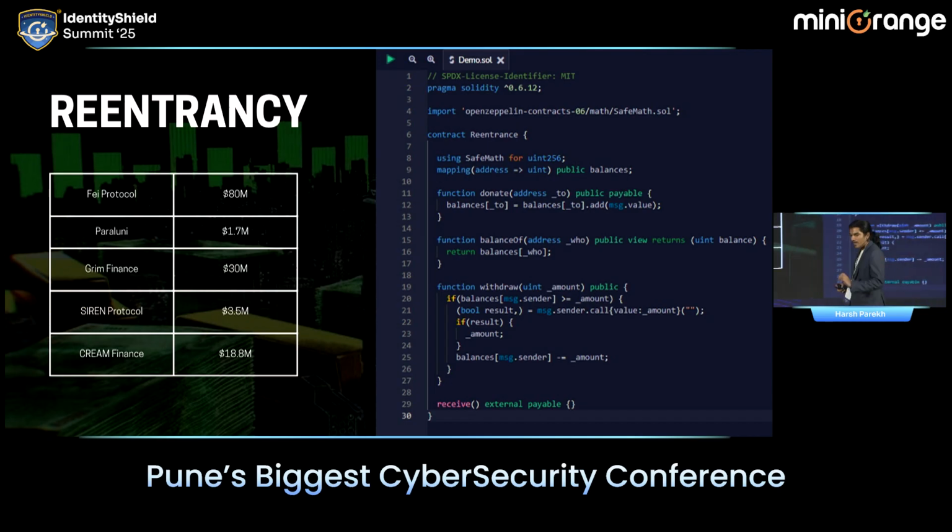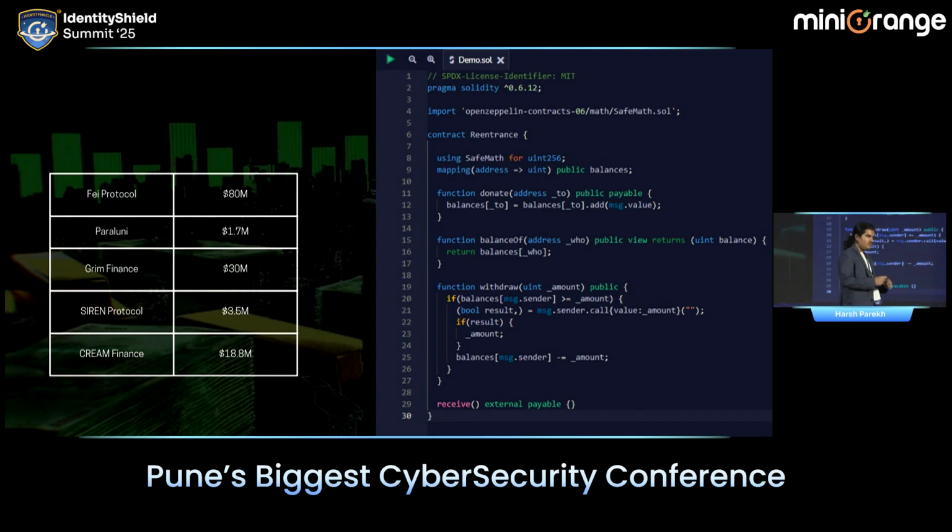If the balance of the message.sender is greater than or equal to the amount. After that, if you come down, there is the boolean, the true or false value of whether the transaction is completed or not. And finally, we are subtracting the value on line number 25. How am I going to exploit this? How am I going to drain all the funds from the wallet?